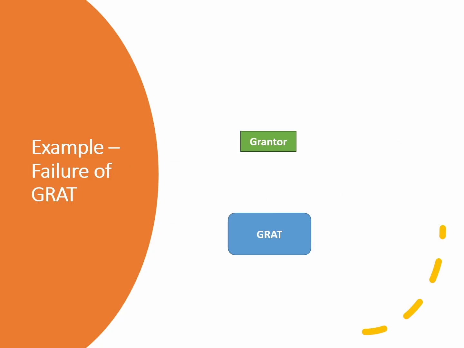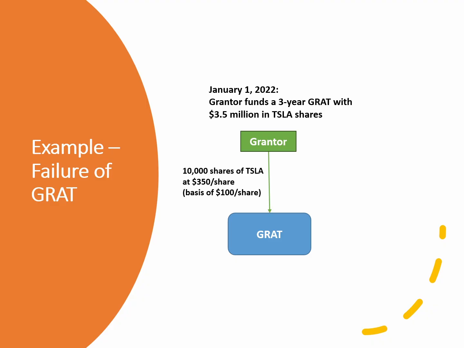This example again makes its point with real Tesla stock values, but 1 year earlier. On January 1st, 2022, Grantor contributed $3.5 million in Tesla stock to a newly created GRAT that was comprised of 10,000 Tesla shares valued at $350 per share and having a basis of $100 per share. Annuity payments calculated to zero out the GRAT were $1,204,000 per year.